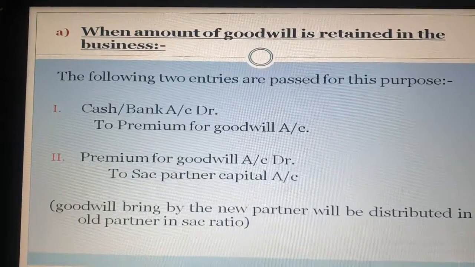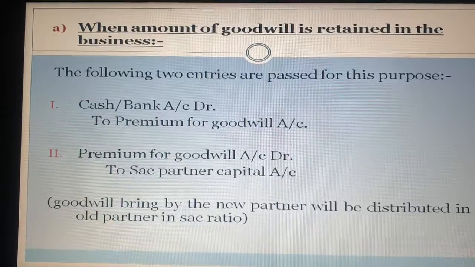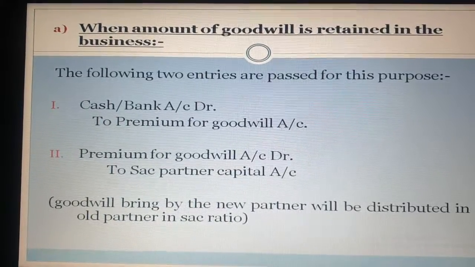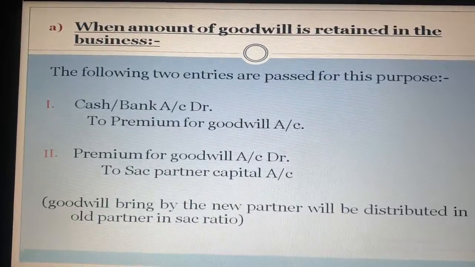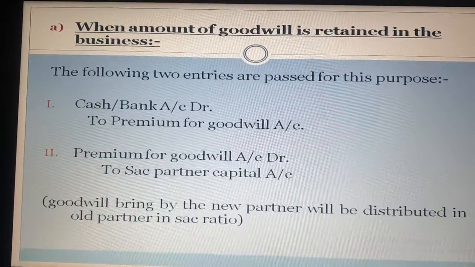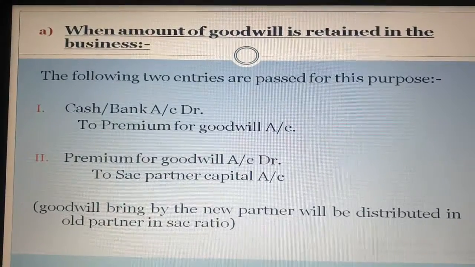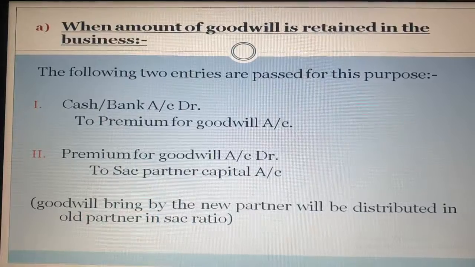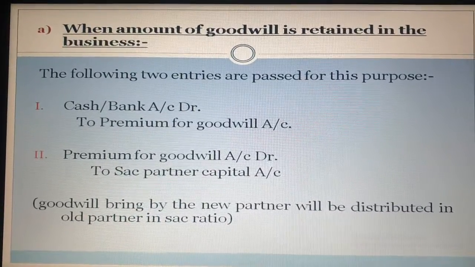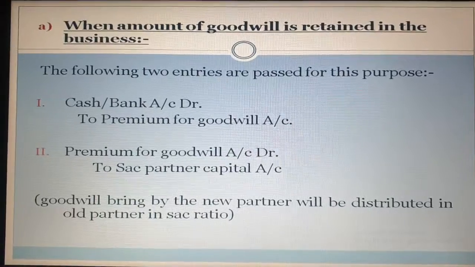Why is the goodwill distributed among the sacrificing partners, or we can say the old partners, in the sacrificing ratio? Because as I already told you, at the time of admission, the new partner will get some share of profit, and who will give that share of profit? Obviously the old partners.